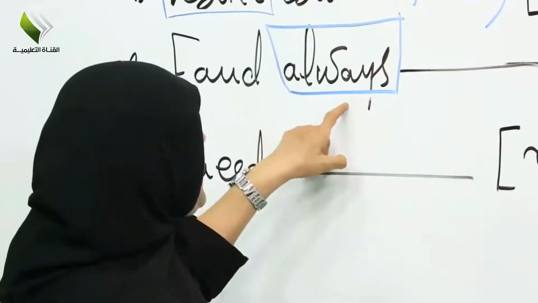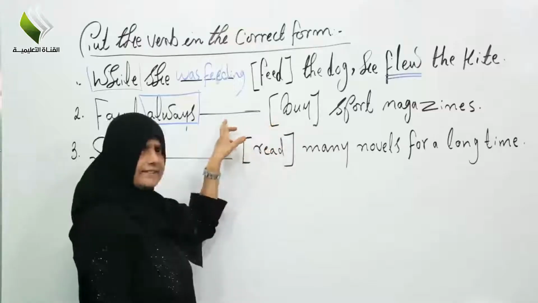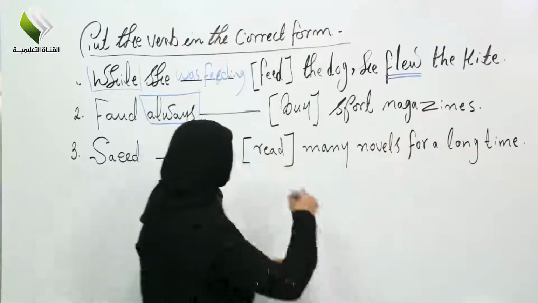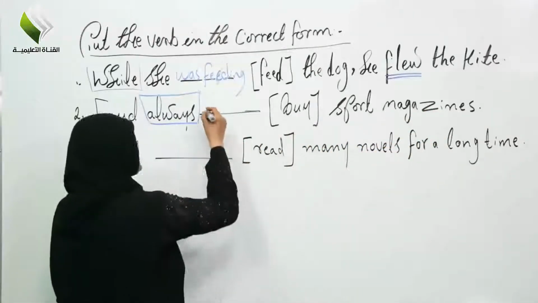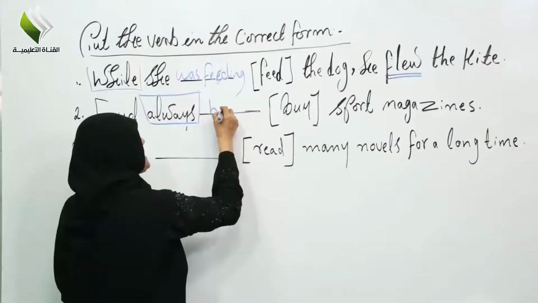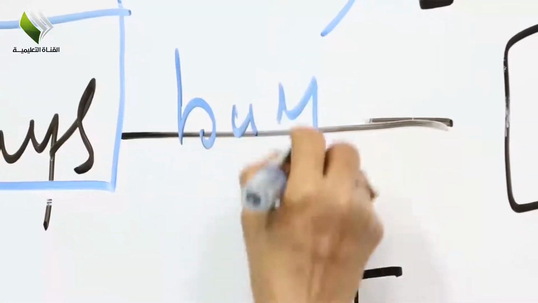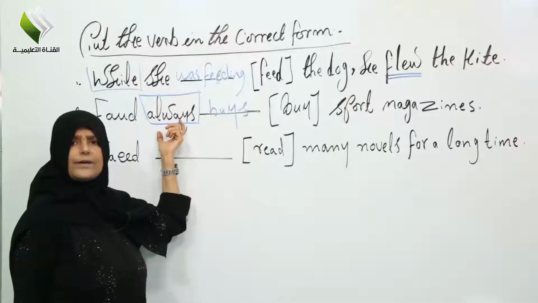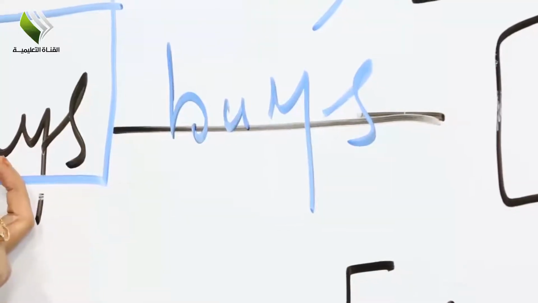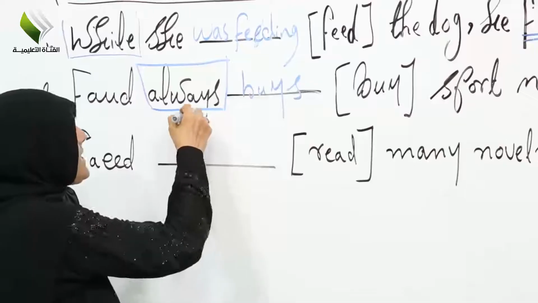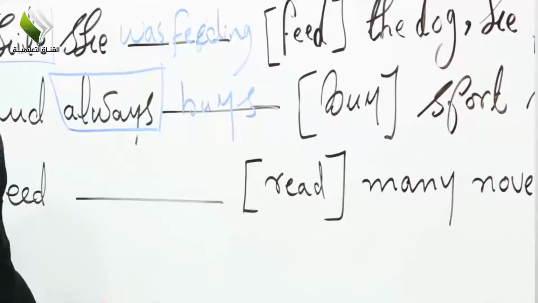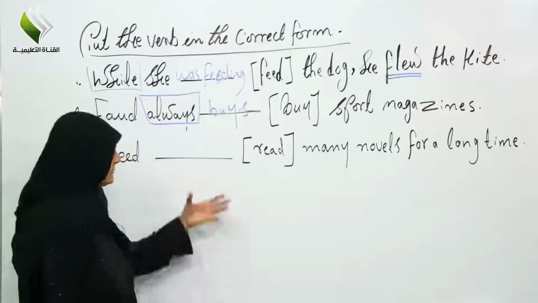Fuad always buy sport magazines. In this case, use the simple present. Why? Because we are talking about the word always. As we know, when we use the word always in the sentence, put the verb in the simple present or present simple.